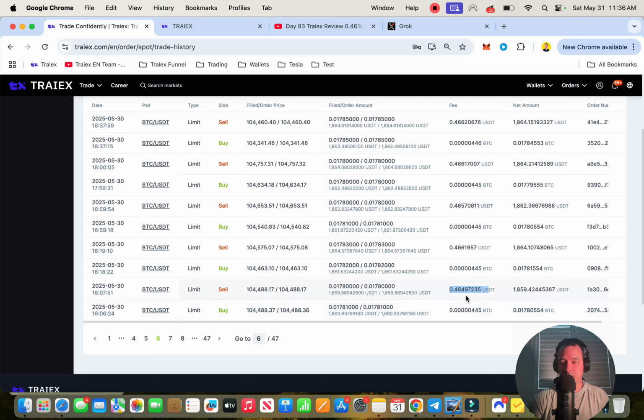This trading fee here, you can see if we were to add this Bitcoin amount and then this USDT amount, it'd be over $1. That's where the actual loss is coming from. Okay. So that's what most losing trades look like. In the past 28 days, we haven't seen a losing trade that is different from that. It's either 10 cents of loss or 24 cents of loss, I think is the biggest one that we've seen.